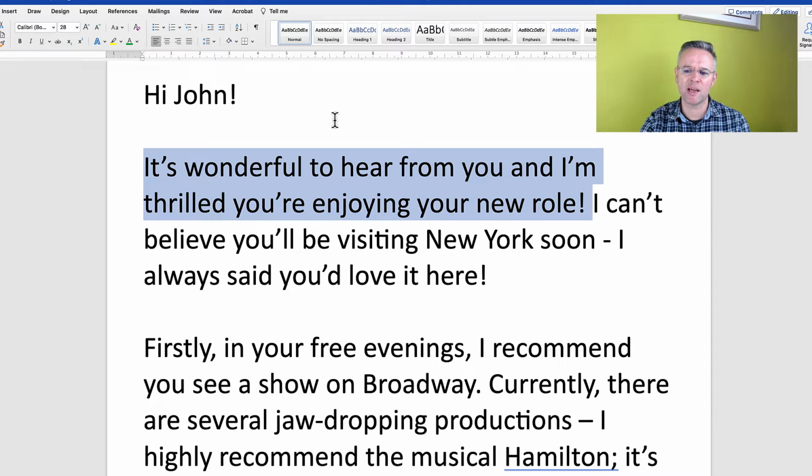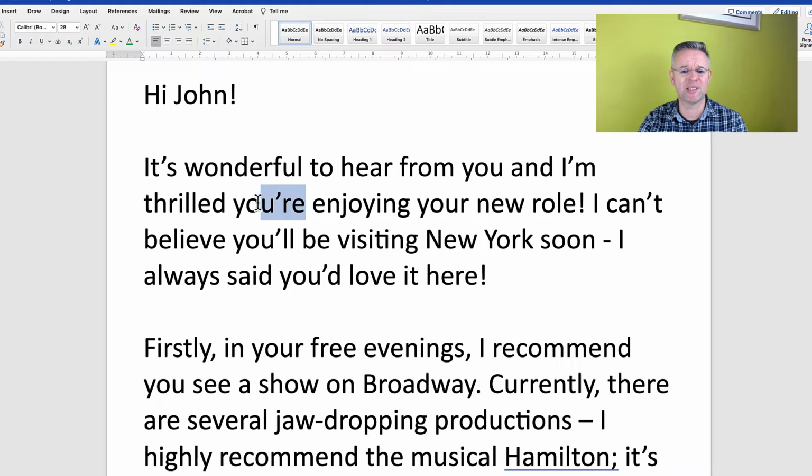So let's begin with this first sentence. I've used the word thrilled. This means really excited, really happy. It is colloquial and it is a more advanced level than just happy. Obviously, as someone who is sitting the Cambridge Advanced exam, you understand the difference between you're, the contraction, which means you are, and your, which is a possessive pronoun.